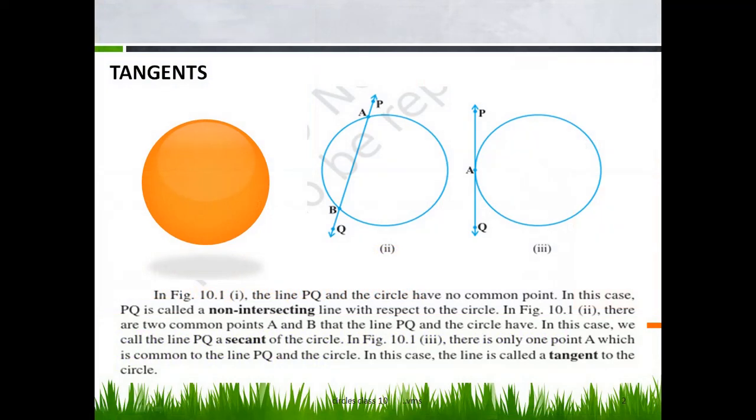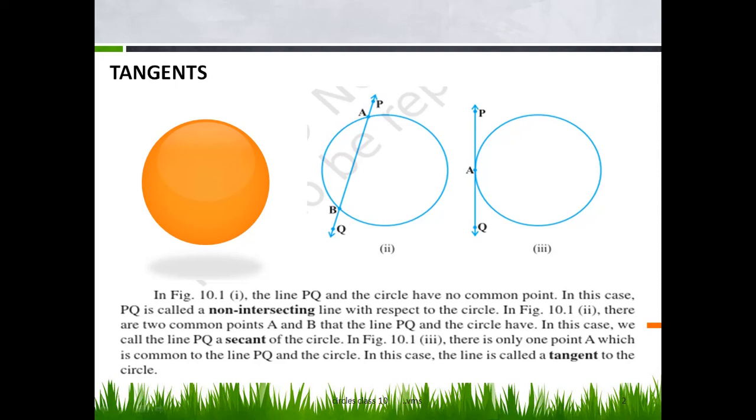Next, what is meant by a tangent? Take a circle. PQ is a line which intersects the circle in 2 points A and B. Therefore, this line is called a secant to a circle, because this line intersects the circle in 2 points. The secant intersects the circle in 2 points.